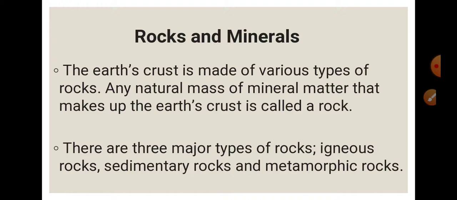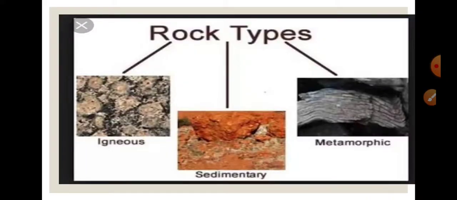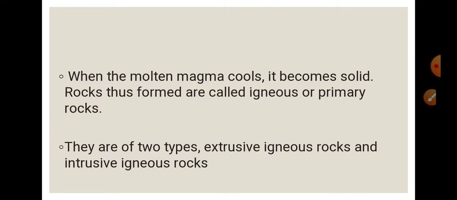There are 3 major types of rocks. How many types of rocks are given? Igneous, sedimentary and metamorphic. Look at the picture. You can understand what igneous, sedimentary or metamorphic rocks look like. Okay, let's go with the definitions.